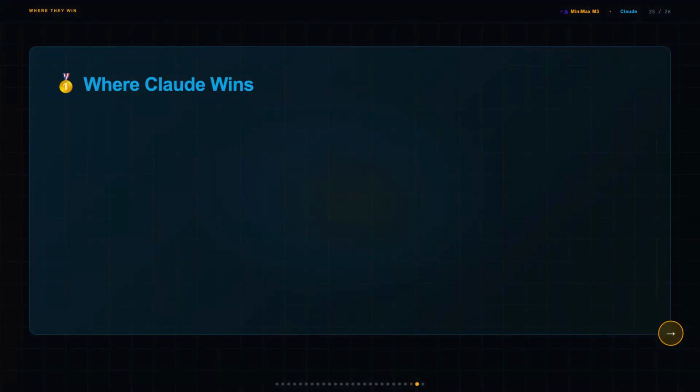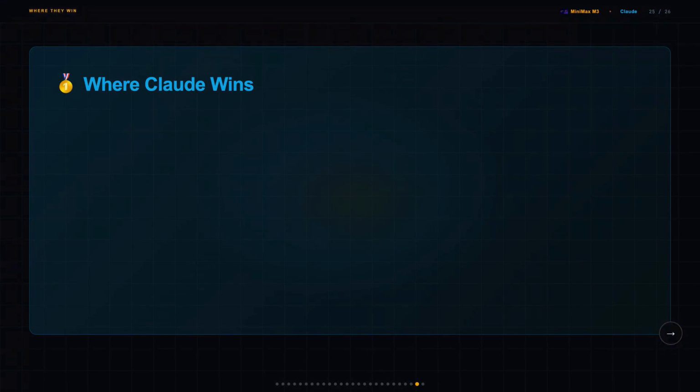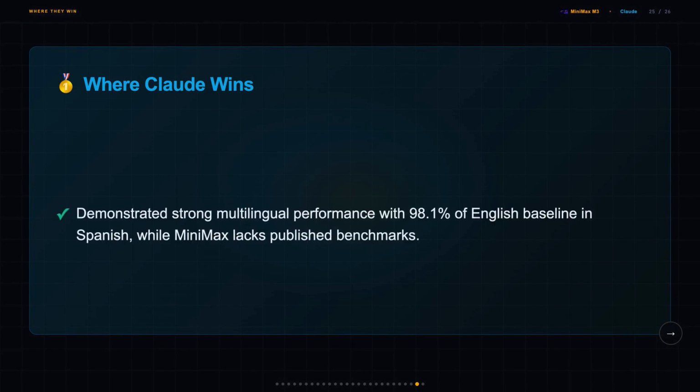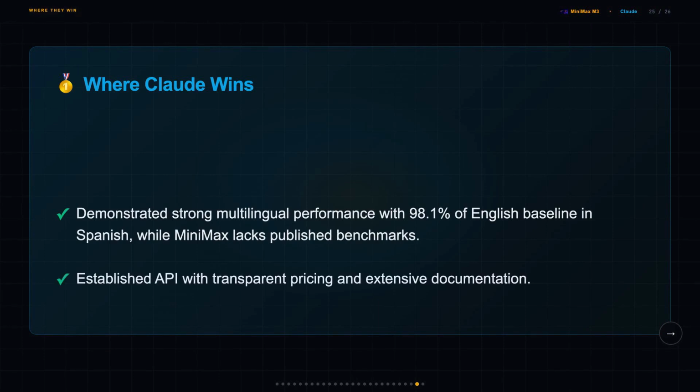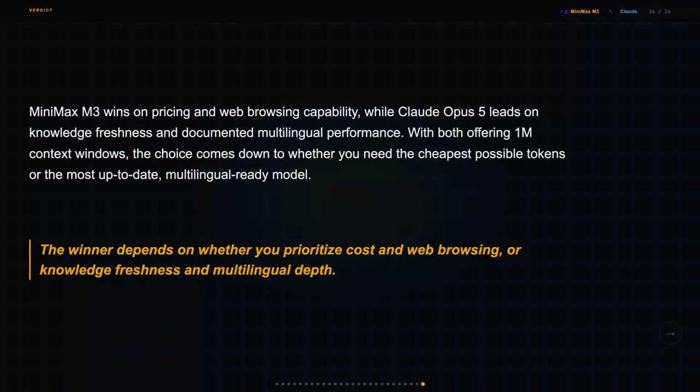Claude wins on knowledge freshness with a May 2026 cutoff versus Minimax M3's January 2026, and it has documented multilingual performance showing 98.1% of English baseline in Spanish and 97.9% in French, with real published numbers behind the claim that Minimax simply has no equivalent data to show. Honestly, I expected a cleaner winner and got a 1-to-1 split instead.